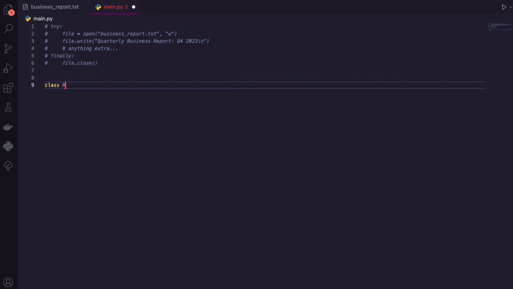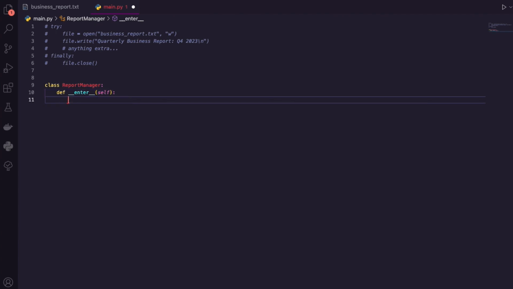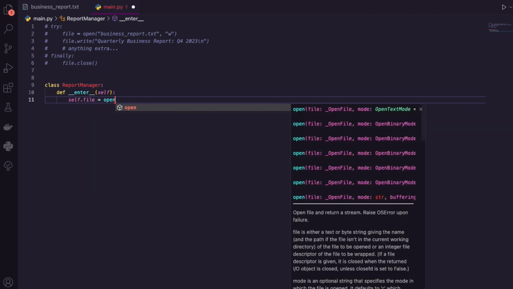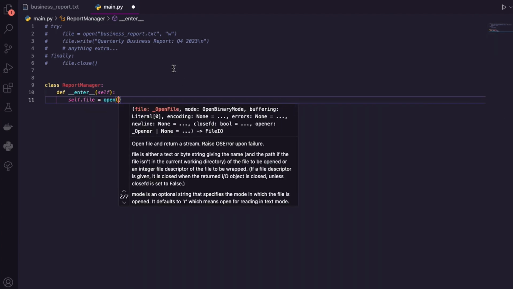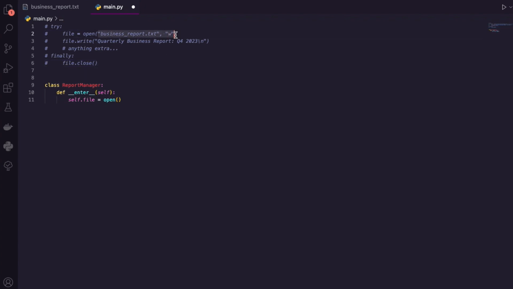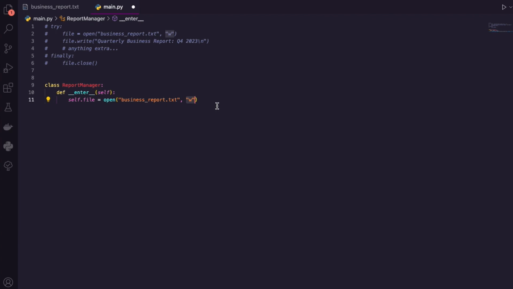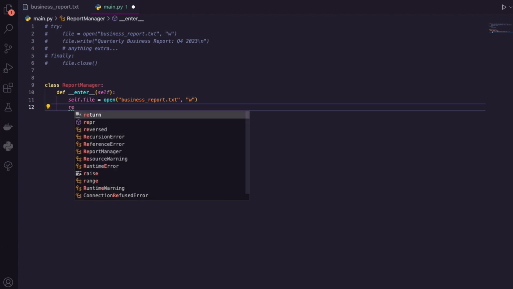Let's just call this report manager. That's what their job is going to be doing. Inside here, what do we want to do when we enter our manager? Okay, so I'm going to tap in self. That's all we need for enter. So I'm going to create a file, and with this file, I would like to try to open it. Okay, so inside open, we can just drop in what you originally had, which is your file, and then what do you want to do? Read, write, append, or edit. I want to write in this file. Great. I can now return my file.